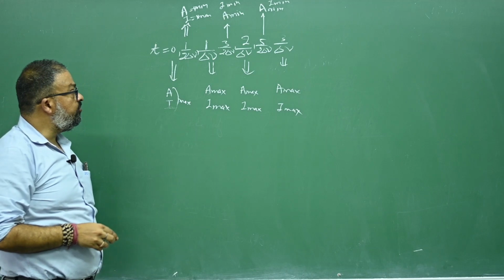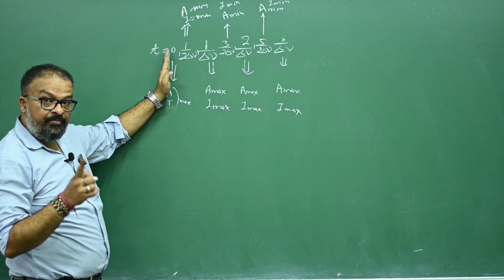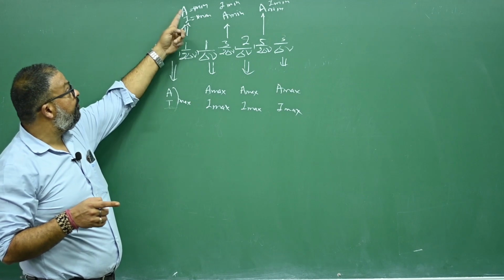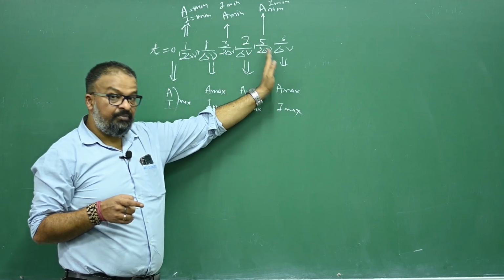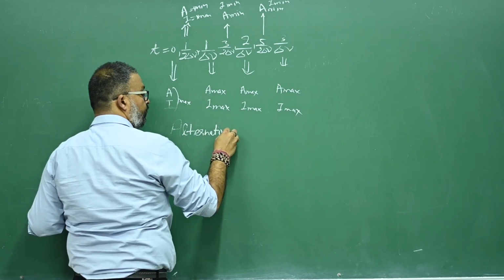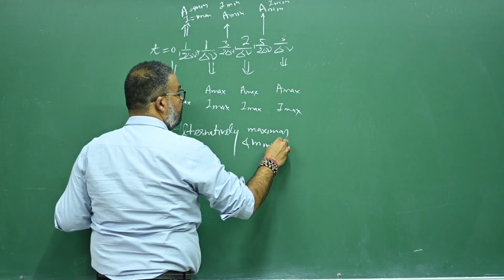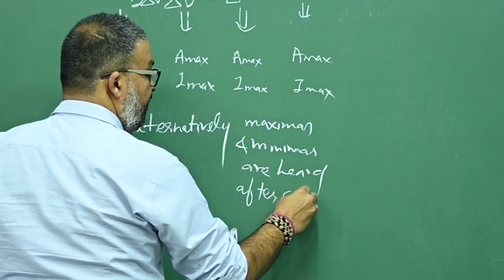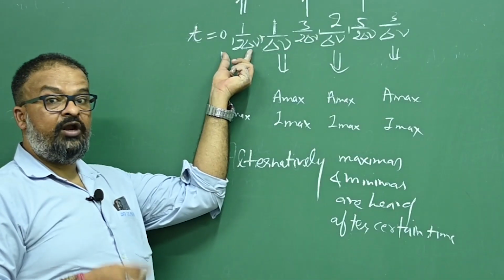I'm right or not? That means what? At t equals to 0, intensity and amplitude were maximum. At 1 upon 2 delta nu, intensity and amplitude were minimum, again maximum, then minimum, then maximum, then minimum, then maximum. That means alternately maximas and minimas are heard after certain time.